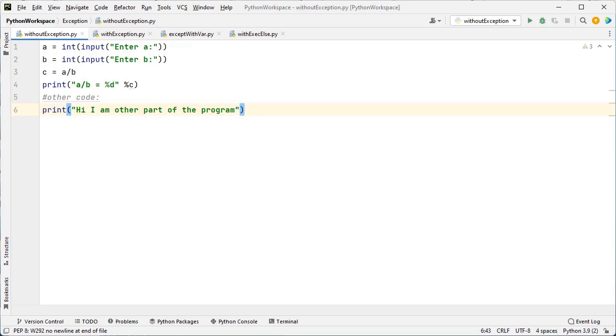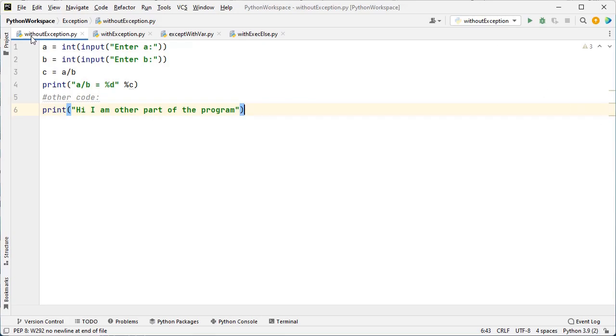Why do we need exception handling? I repeat it again. In order to avoid the disruption of the flow of the program, we have to implement exception handling using a try except block. Otherwise, the interpreter does not execute all the code that exists after that exception. Got it? Let's see this example.